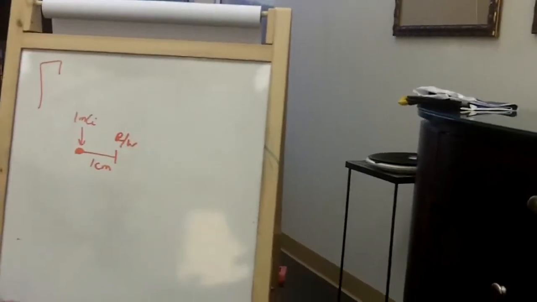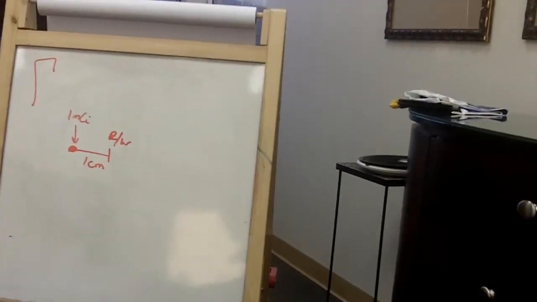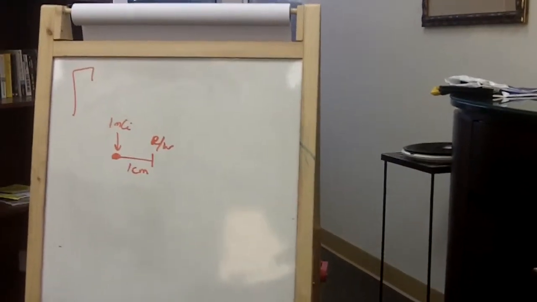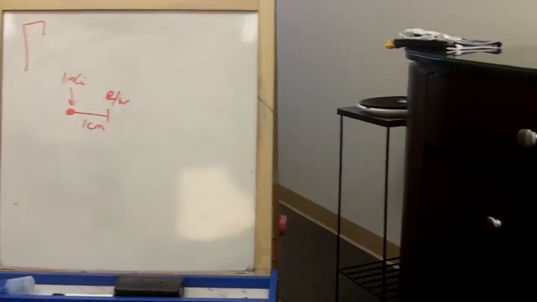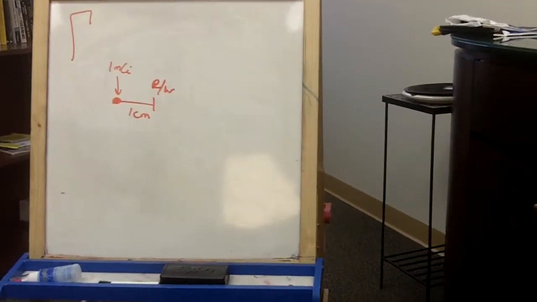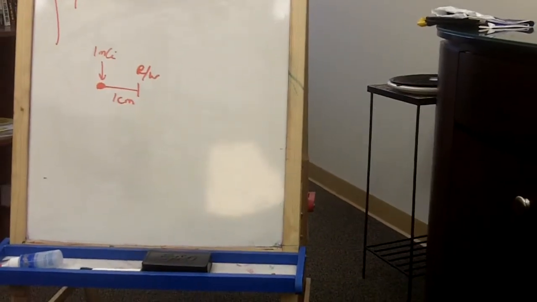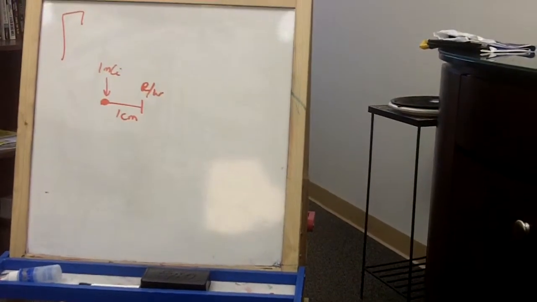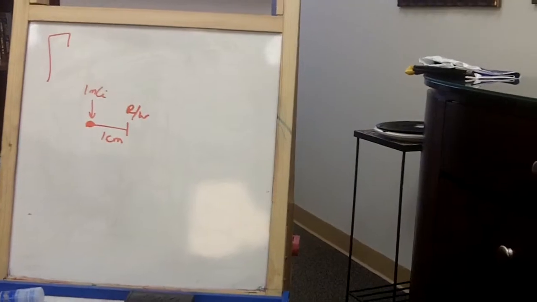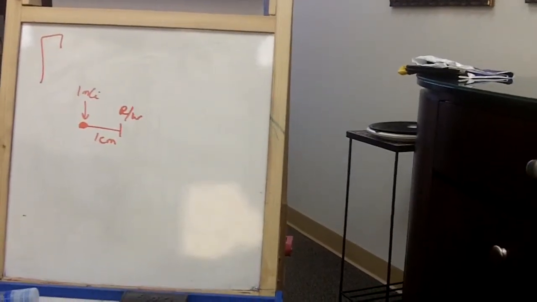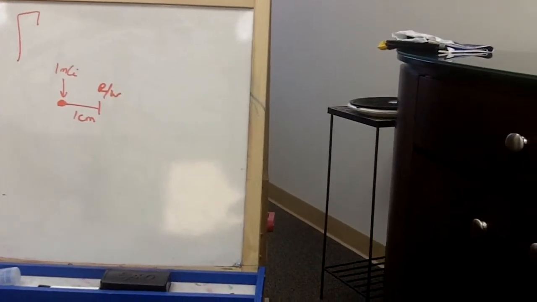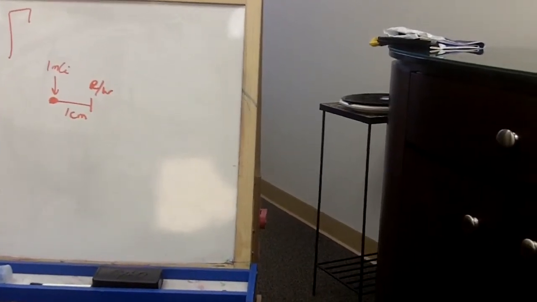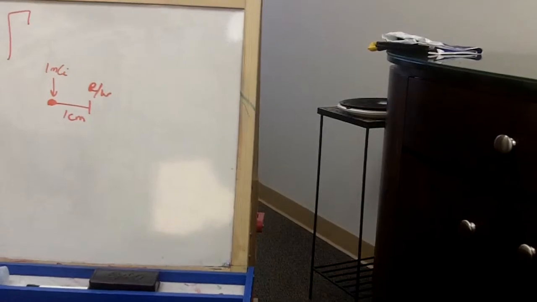Go ahead. Okay. So we just talked about exposure rate constant. Now we're moving on to what we talked about earlier: what is exposure? So exposure is the ionizing capability of an element. All ionizing radiation, as opposed to non-ionizing radiation, which would be something like visible light, obviously ionizes air, meaning it kicks off electrons from atoms, creating ions.